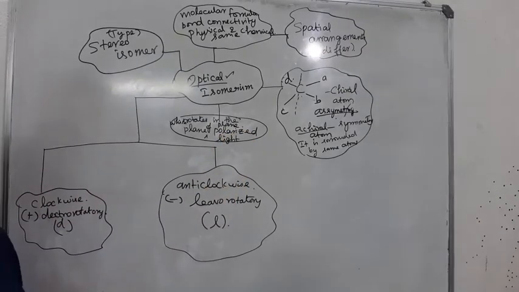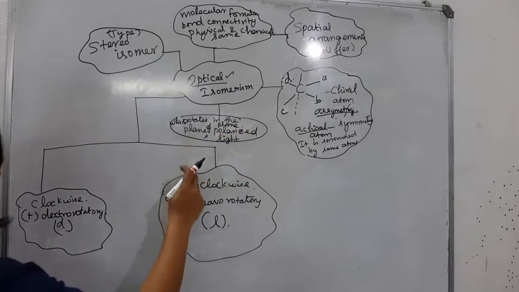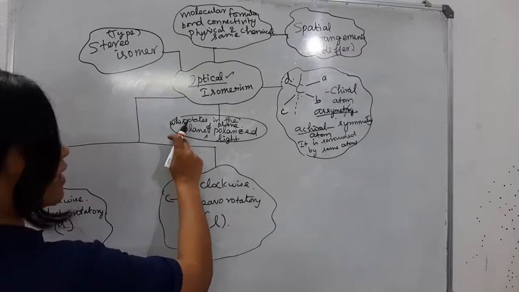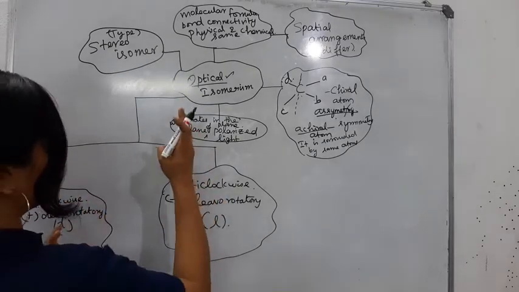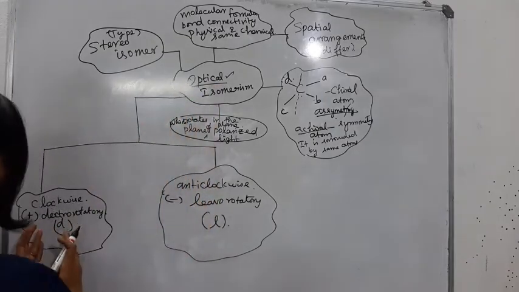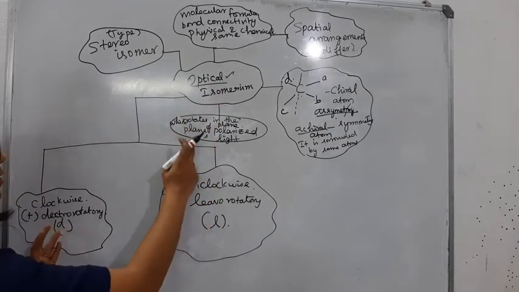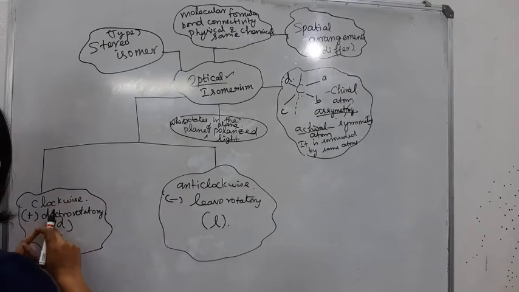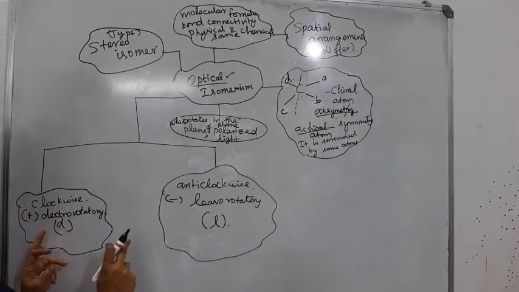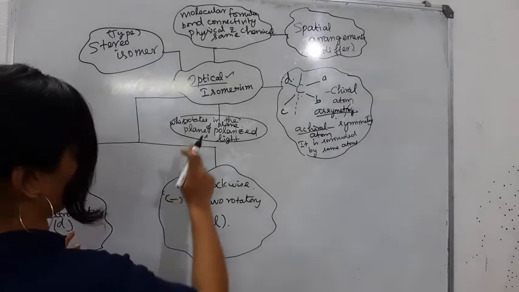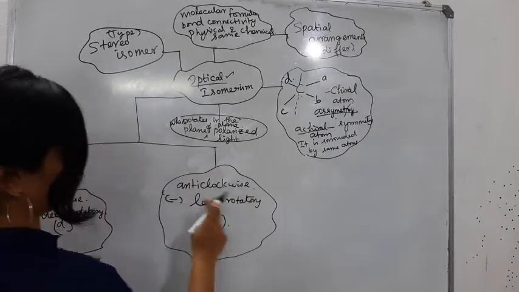We can categorize optical isomerism into dextro-rotatory and levo-rotatory. If it rotates the plane polarized light in the clockwise direction, it is dextro-rotatory. If it is in the anti-clockwise direction, it is levo-rotatory.